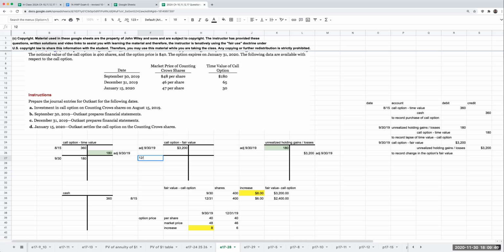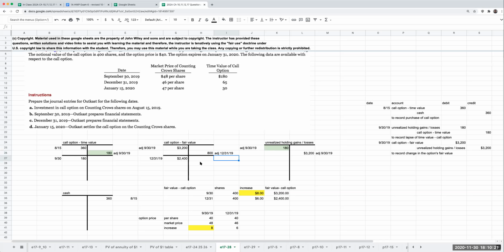So when I look over here at 12/31/19, the fair value is going to be 2,400. So when I look at this particular T account, in terms of saying, okay, what do I need to do to get from 3,200 to 2,400? This is going to be an adjustment on 12/31/19 of 800. So this 3,200 minus the 800 is giving us the 2,400.